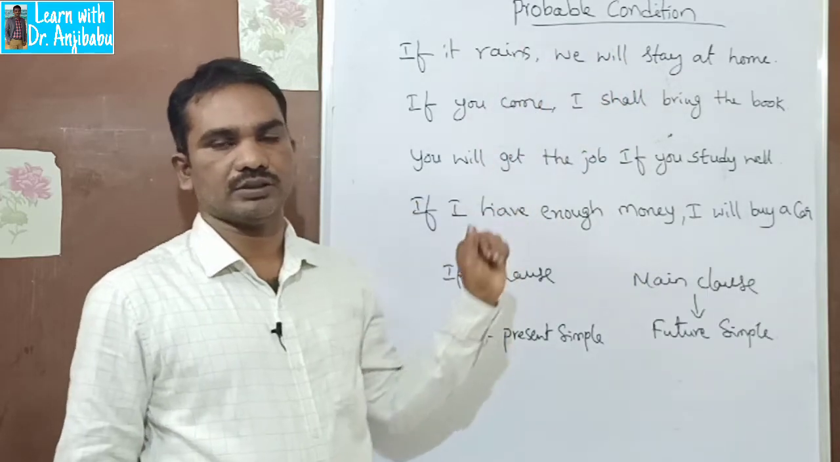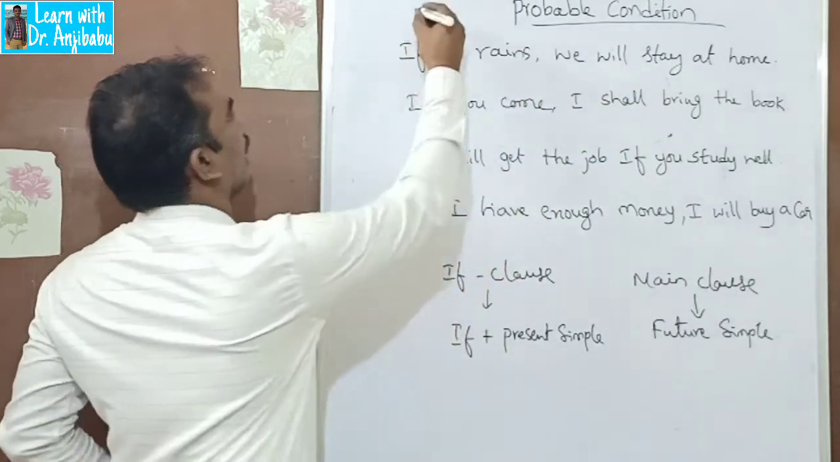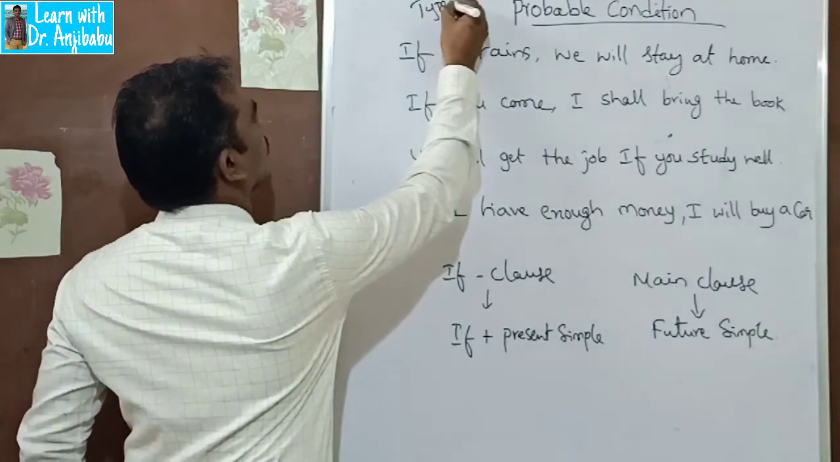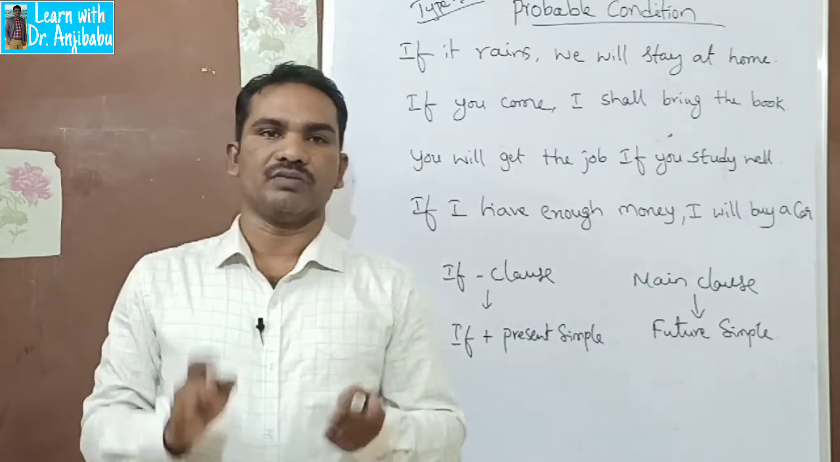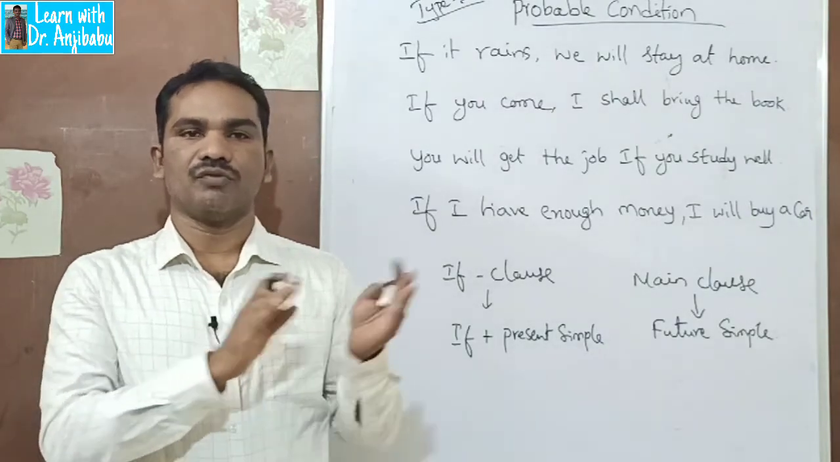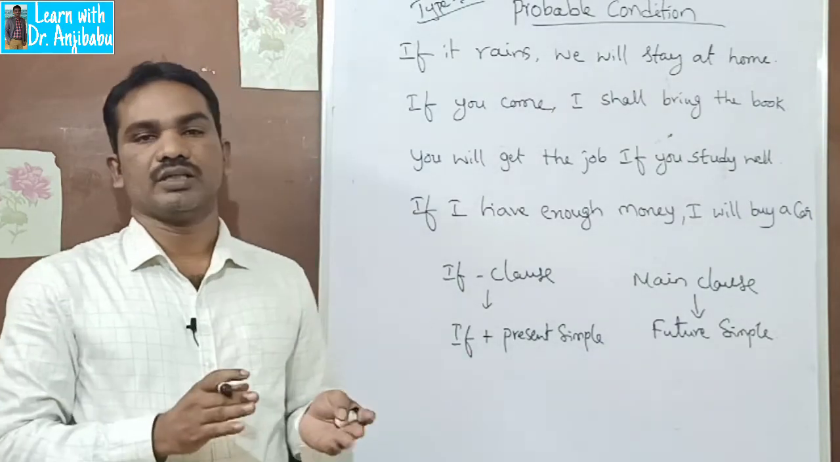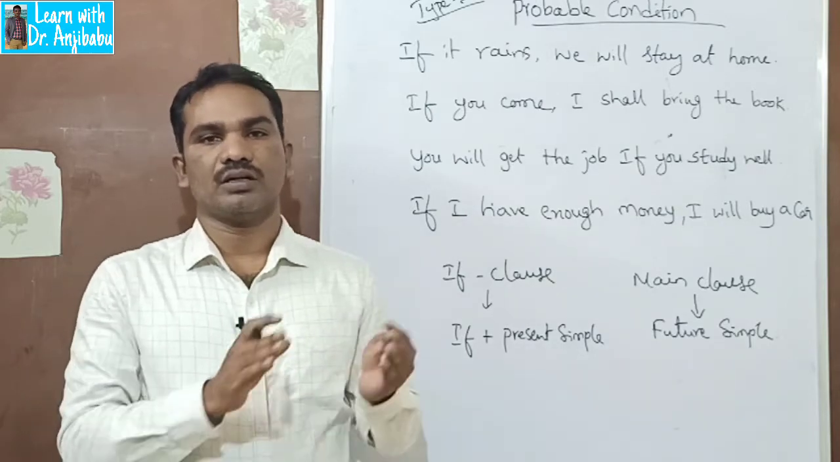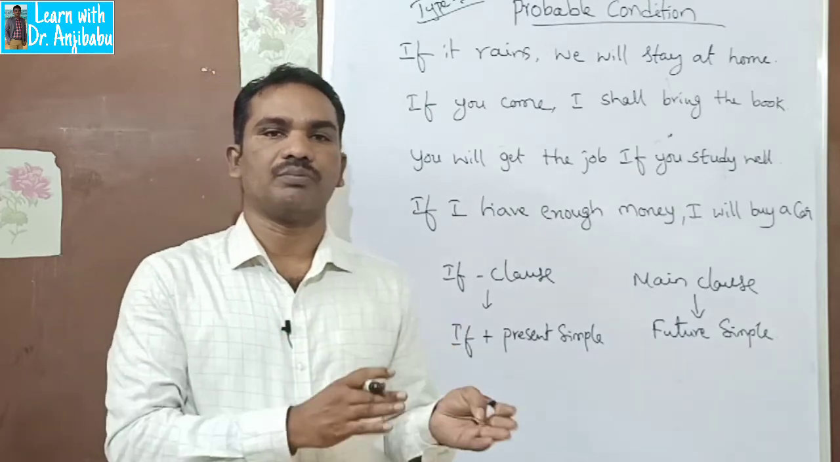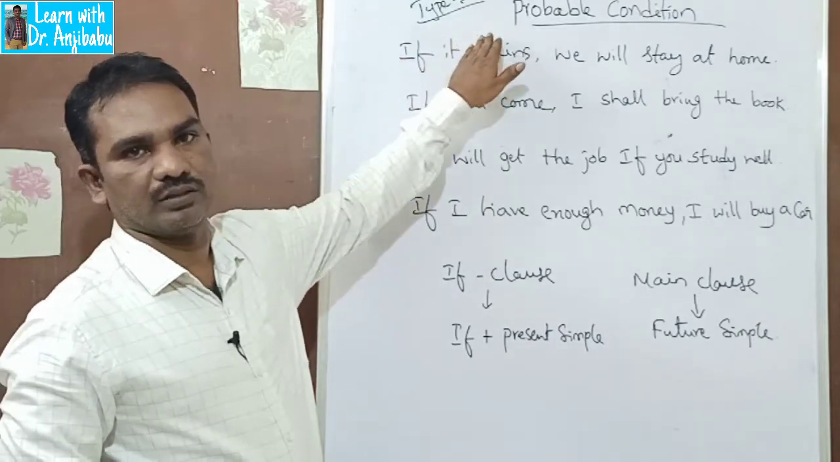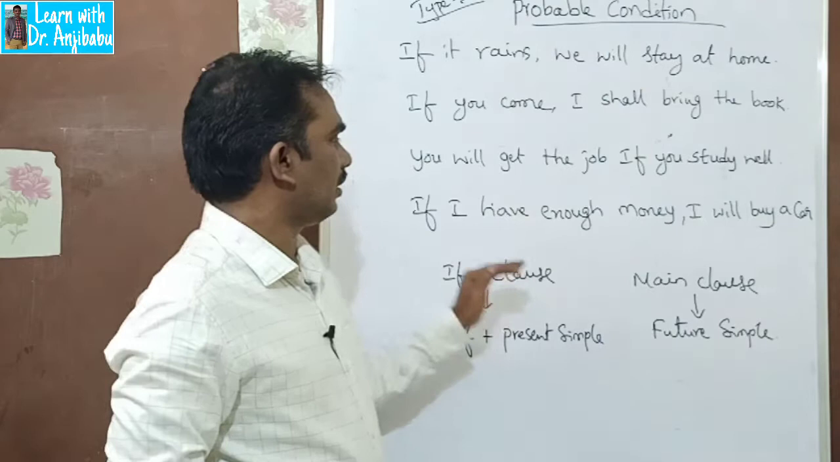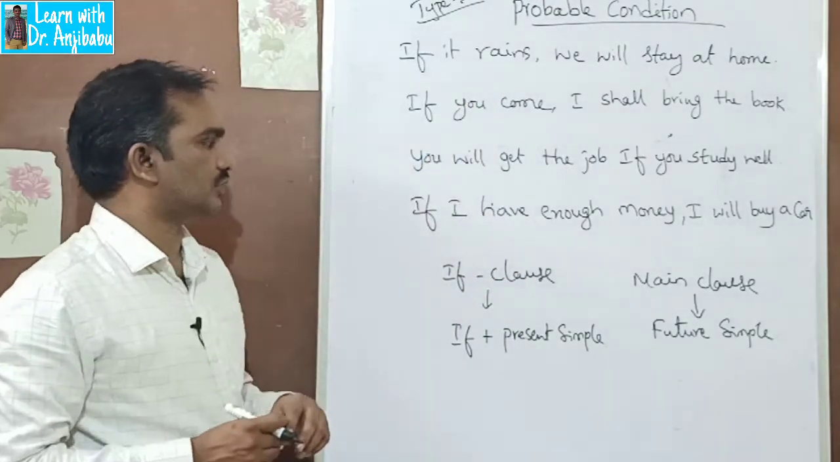In this class, I am going to tell you the probable condition. This is type 1, so it is called type 1. As I told you in the previous lesson, there are 4 types: zero condition, type 1, type 2 and type 3. Today we are going to see type 1. Let's look at some examples.